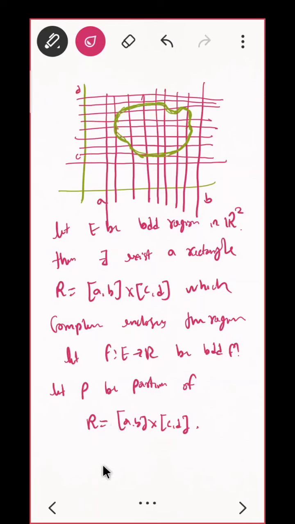We consider only those subrectangles in this Rij. These are Rijs.